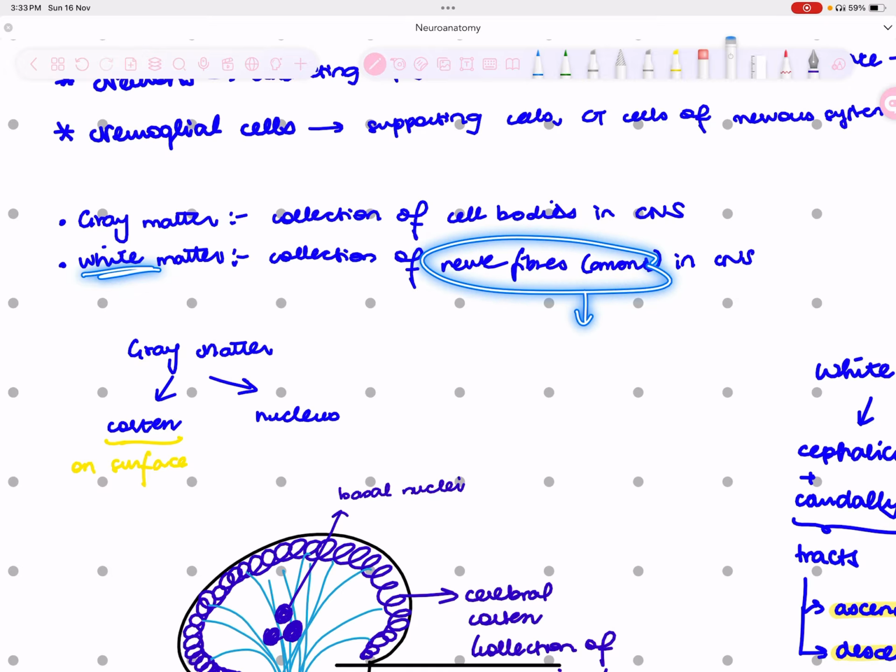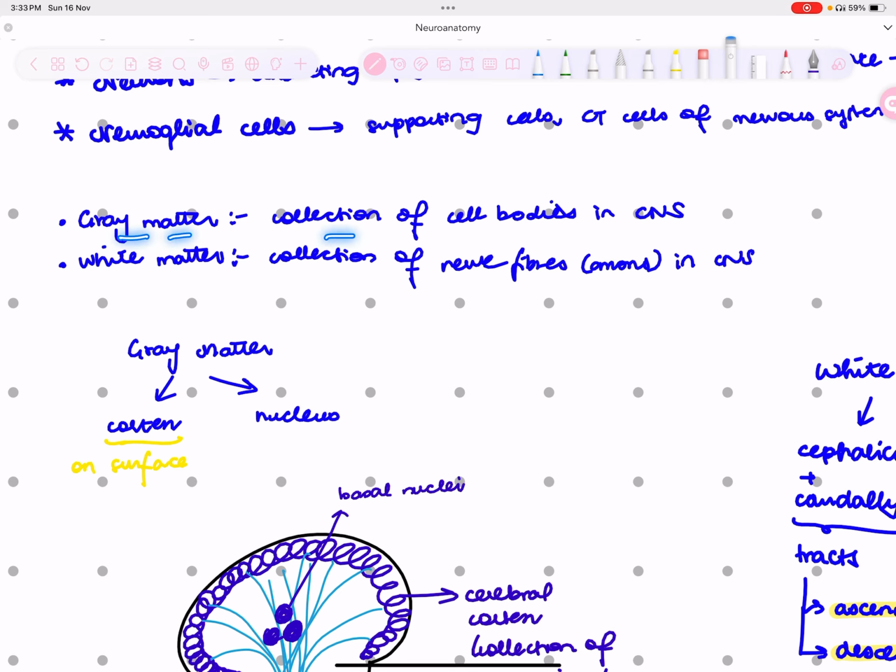Why does it appear white? Because it is myelinated. So the Schwann cells that myelinate, or the oligodendrocytes that myelinate the axons, they appear white in color, right? But when you talk about gray matter and white matter, we're not talking about it. So right now, I've given you the definition, but this definition is incomplete. Why? Because I didn't mention a very important component, which is the central nervous system.